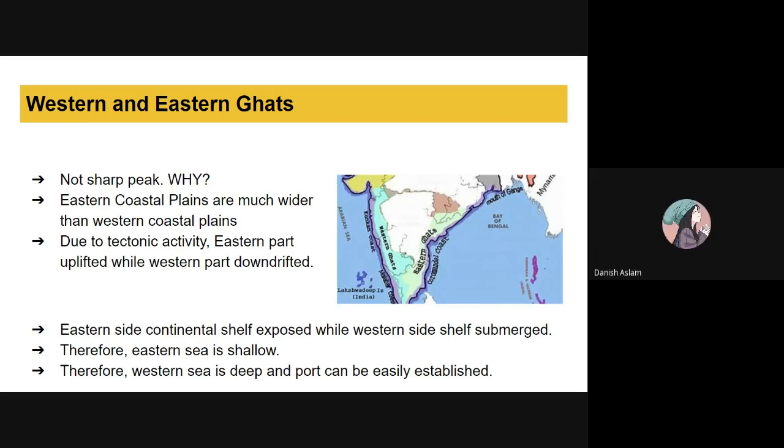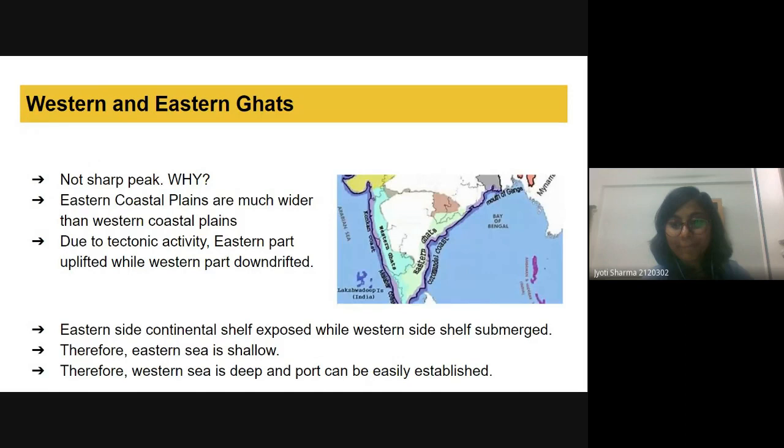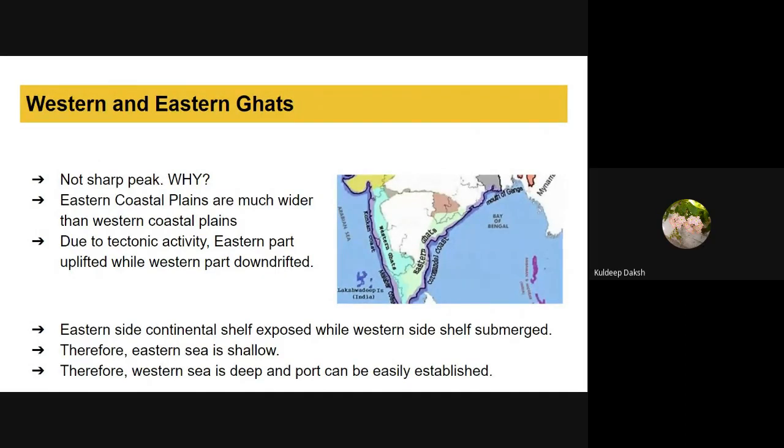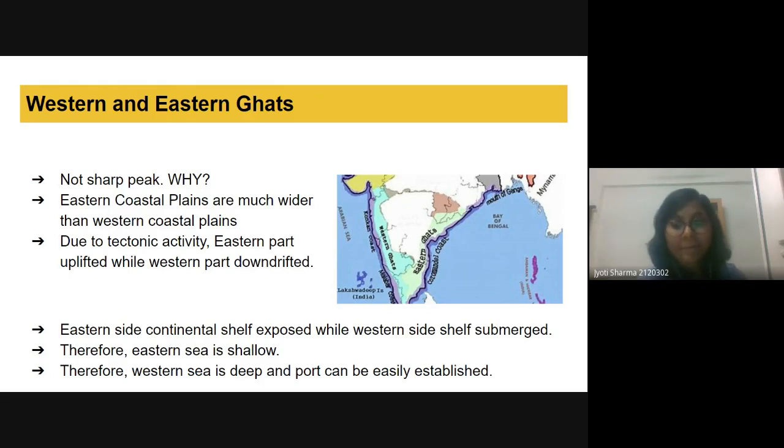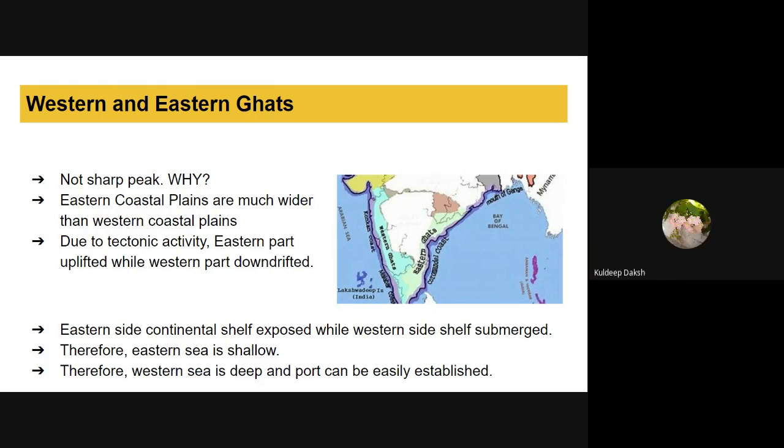Ma'am, because of tectonic activity. Okay, yes, ma'am, can I answer? Yes. Ma'am, because most of the rivers make a delta near the Eastern Ghats. Okay, yes. And why are deltas not formed in the Western Ghats? Ma'am, because the slope is not gentle like the Eastern one. The slope is very steep. That's why there are no deltas in the Western Ghats.